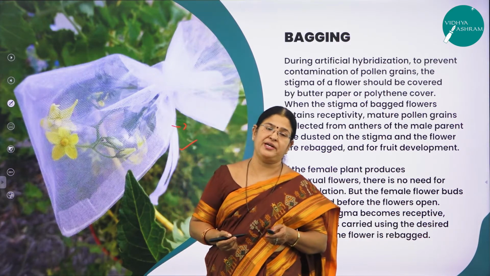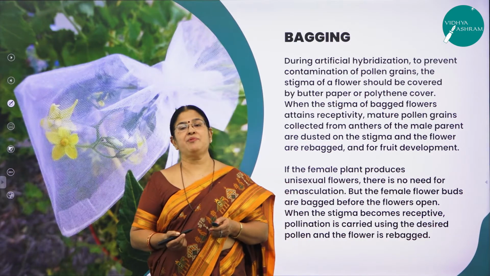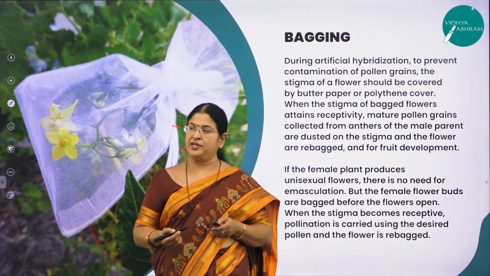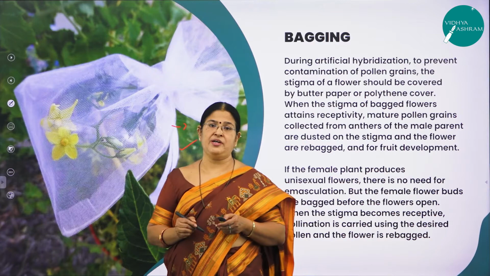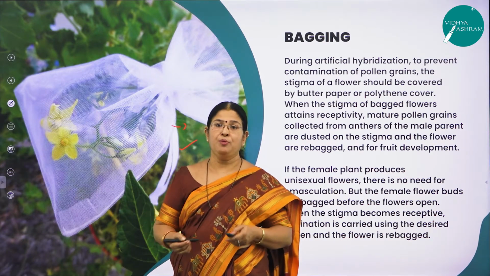During artificial hybridization, as I said, to prevent contamination by unwanted pollen grains, the stigma of the flower should be covered either by butter paper or polythene cover. Once the stigmatic surface of a flower attains receptivity, what do you mean by receptivity? It is now ready to accept the pollen grains.